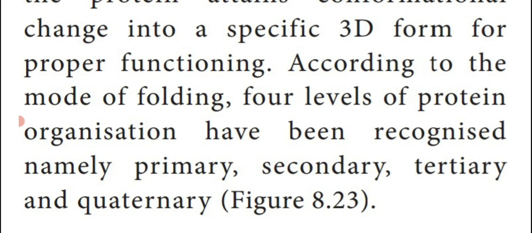According to the mode of folding, 4 levels of protein organization have been recognized, namely primary, secondary, tertiary and quaternary. So these foldings are divided into 4 types: primary, secondary, tertiary and quaternary.